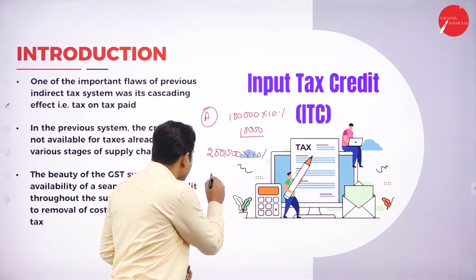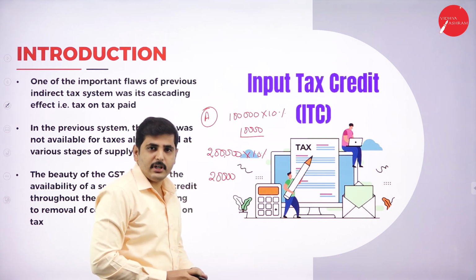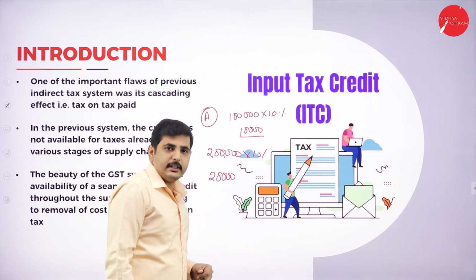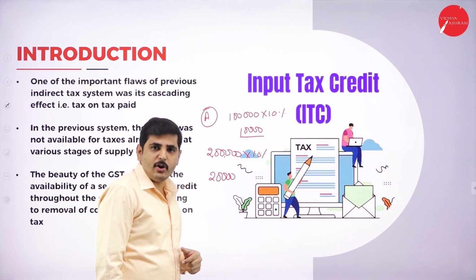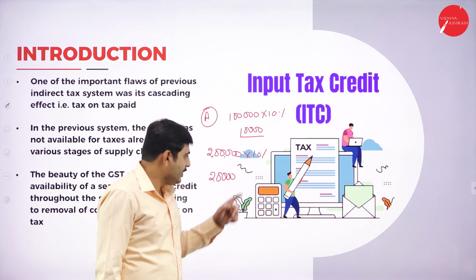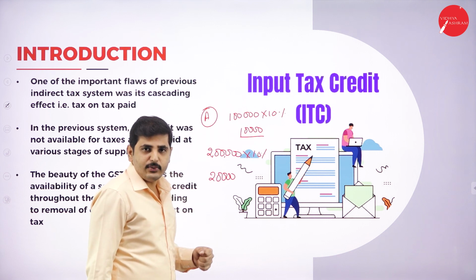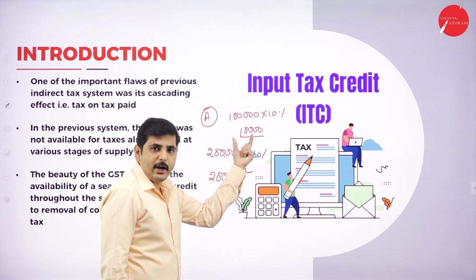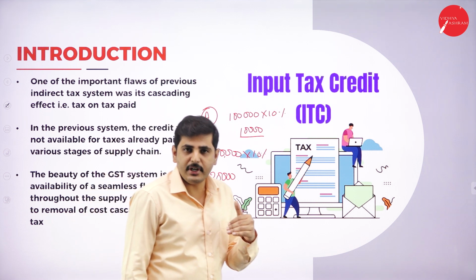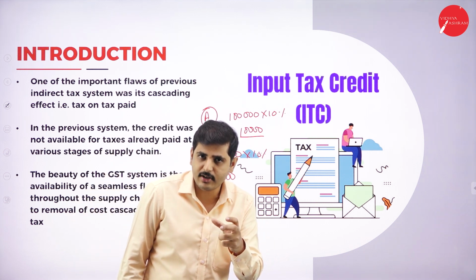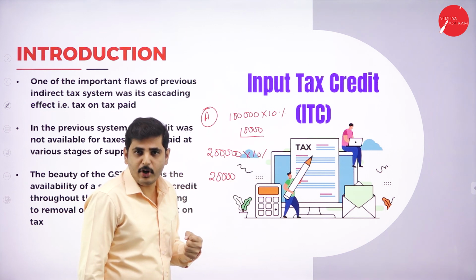So what is the rate of tax? 20,000 is the tax. Already on the input, I have paid the tax of 10,000 rupees. For the output, what is the tax on output? It is 20,000 rupees, which is 10% on 2 lakh rupees. The output tax is 20,000. The input tax, how much I have paid on input? 10,000. So in the electronic credit ledger, there will be a provision for us to deduct the tax that I already paid. What do you mean by that?